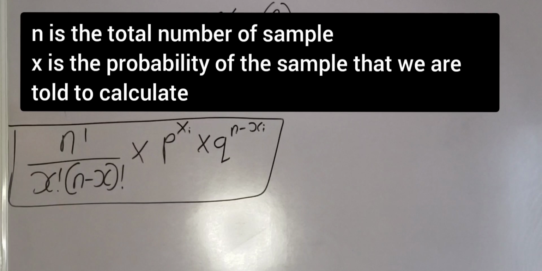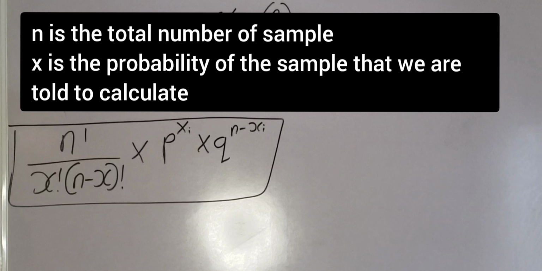N is the total number of samples. Are you paying attention? N is the total number of samples. In this case, it is seedlings that we are dealing with. Don't forget, we are dealing with citrus variety seedlings. So the total number of samples is 8. Are you getting it? N is the total number of samples. X is the number of samples that we are told to calculate that survive. Are you getting what I'm saying? Please, I want you to pay attention.